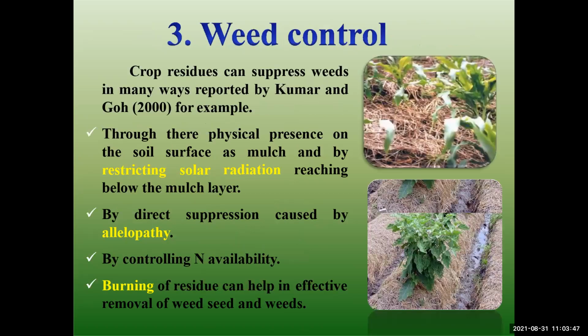And how to control the weed. The crop residue can suppress weeds in many ways, as reported by this author. Number two, the physical presence on the soil surface of mulch restricts solar radiation facing the mulch layer. By direct suppression caused by allelopathy, by controlling availability, and burning of residue can help in effective removal of the weed seeds and weeds.